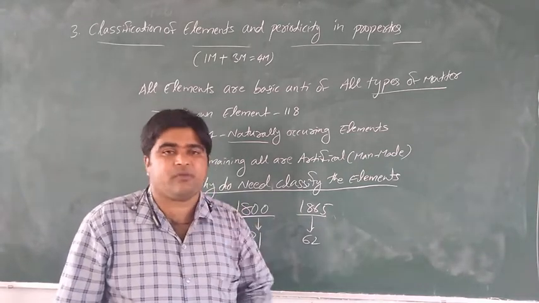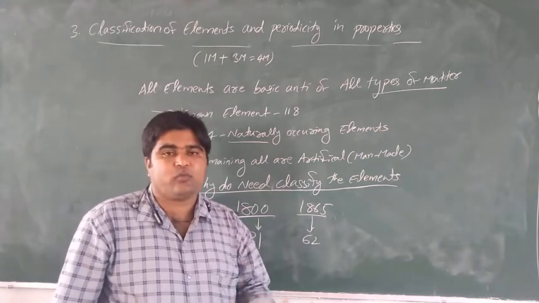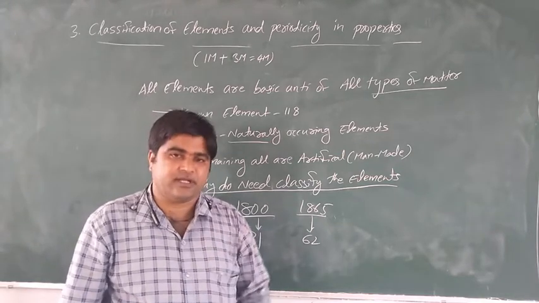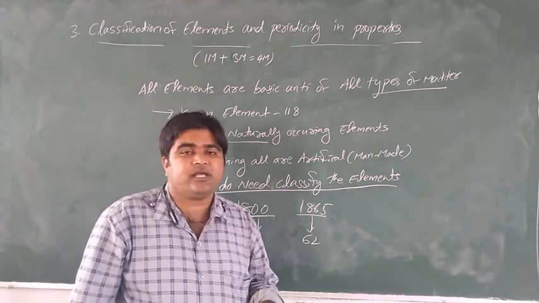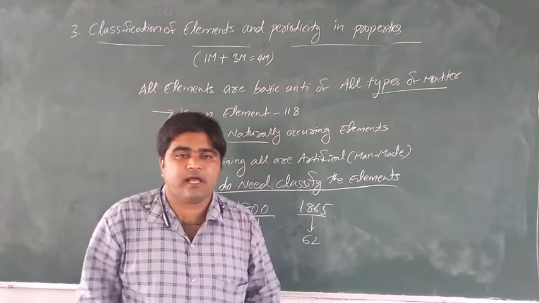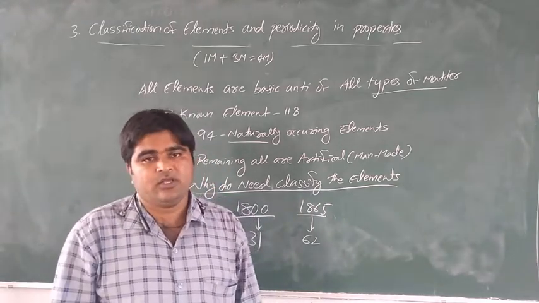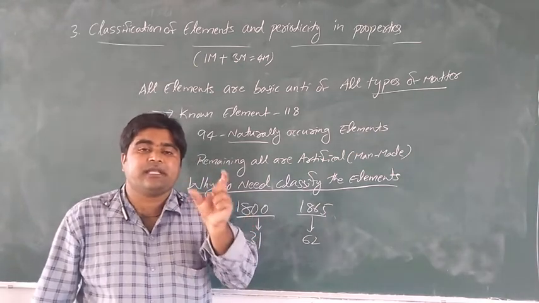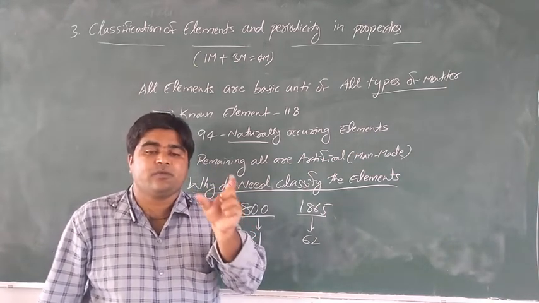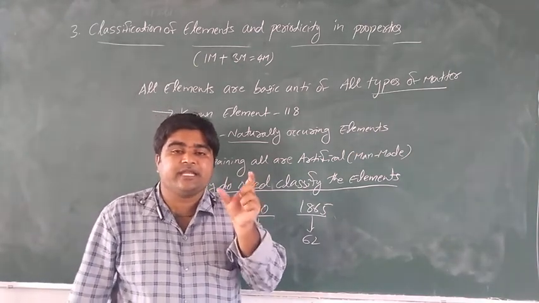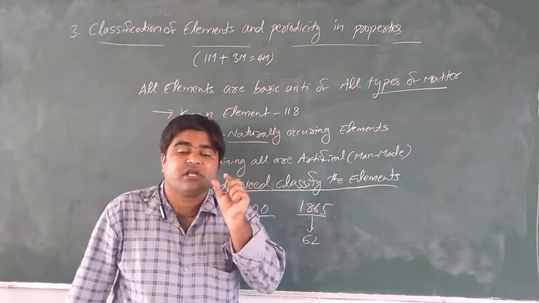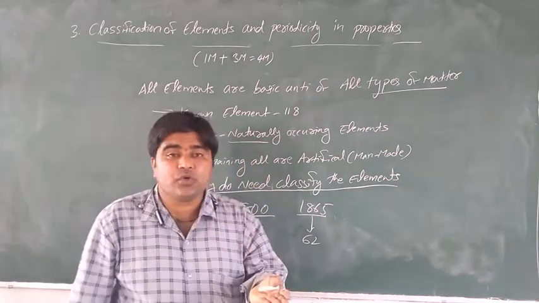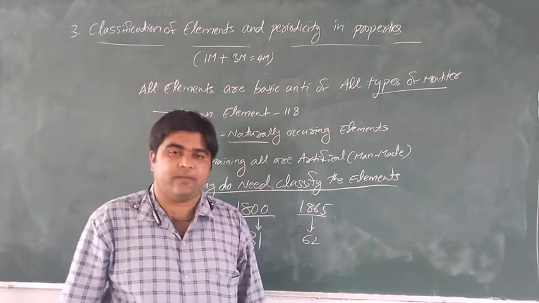So see every property: density, melting point, boiling point. These can all be arranged systematically. That's why we arrange the elements systematically. Systematic classification of elements provides a clear idea and information about the properties of elements. It makes it easy to predict each element.